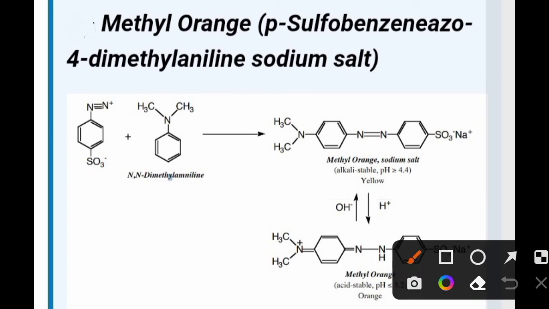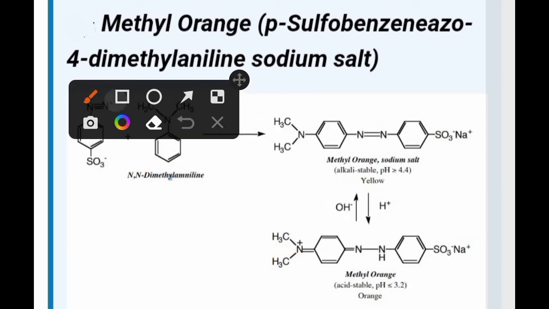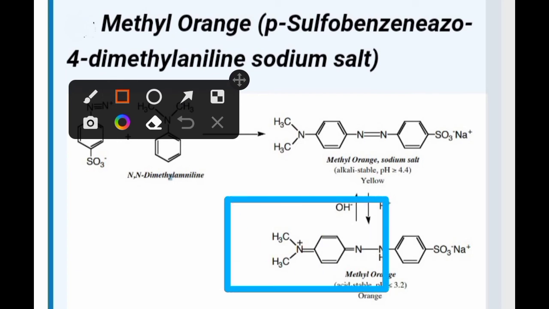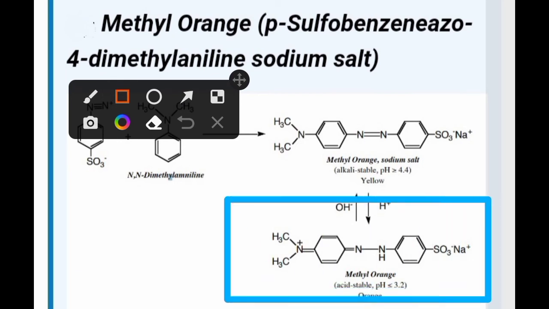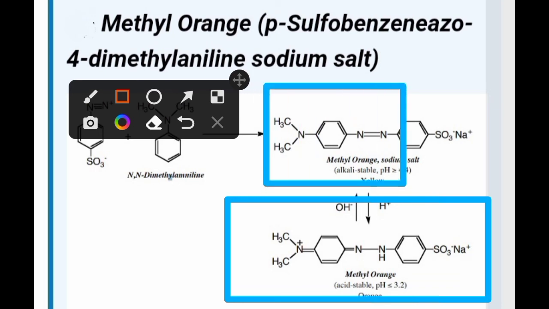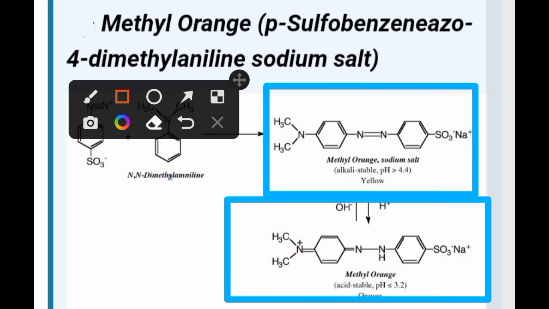But you can see that this is also the sodium salt, but if we acidify this methyl orange, then it will get converted into this one. This is the methyl orange.